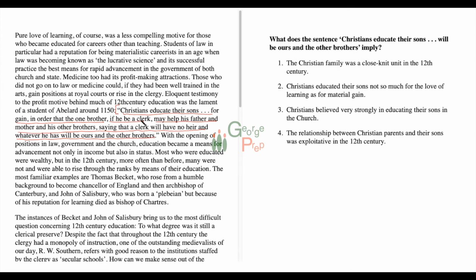Let's read this once. Christians educate their sons for gain in order that one brother, if he be a clerk, may help his father and mother and his brothers, saying that the clerk will have no heir, so his brothers will get the inheritance. Let's look at this option. The Christian family was a close-knit unit in the 12th century. The purpose of giving that is not to say it's a close-knit unit. It is to say how that one son, if educated, will help the entire family financially.